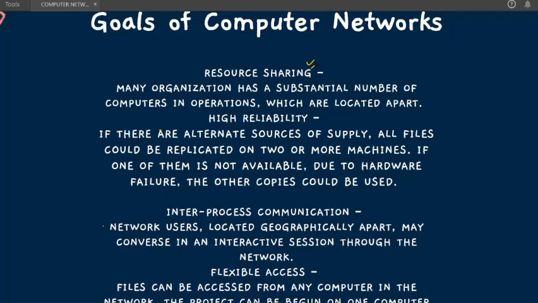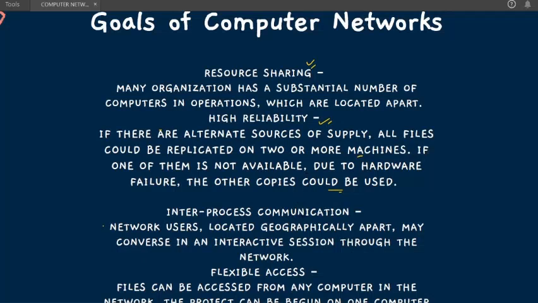Then the next point is high reliability, because it is highly reliable. If there are alternate sources of supply, all files could be replicated on two or more machines. If one of them is not available due to hardware failure, the other copies could be used. So that's a goal of computer networking. We also saw this point in our previous slide, where we discussed the criteria of a good network, that it should be reliable. If one of the devices is not working, we should have a backup that we can use.